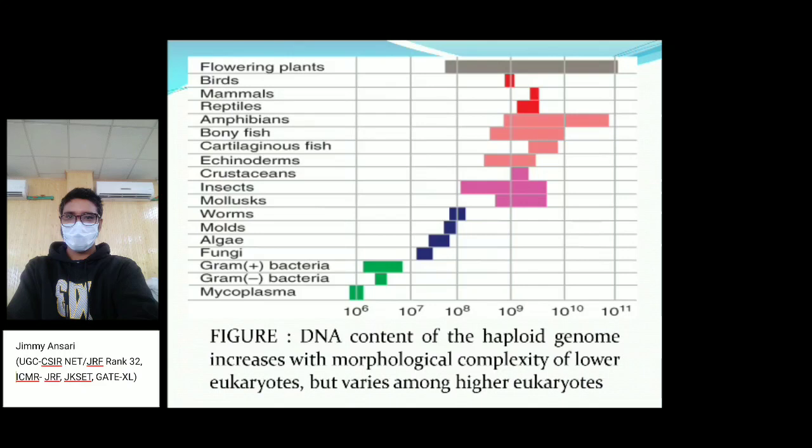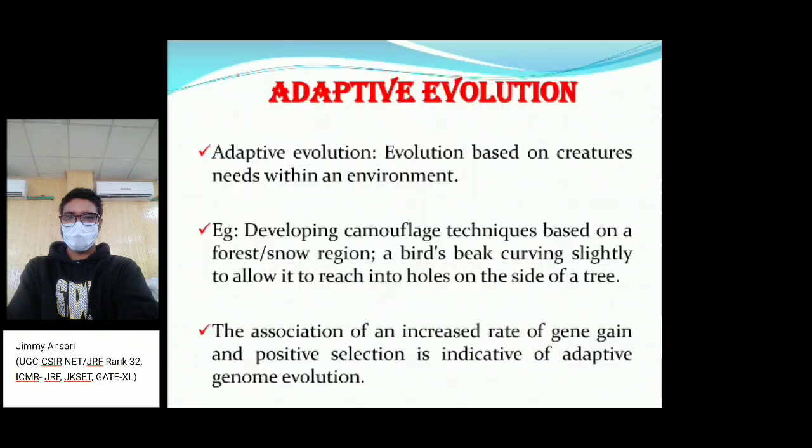But in higher eukaryotes, there is no relation between the amount of DNA and complexity of the genome. That phenomenon is called the C value paradox.